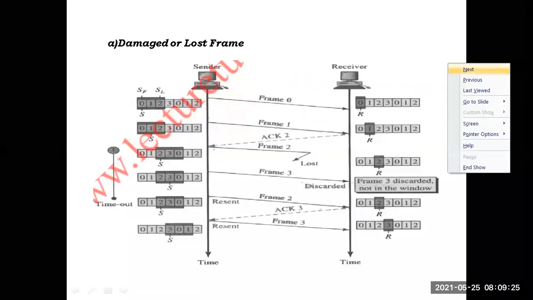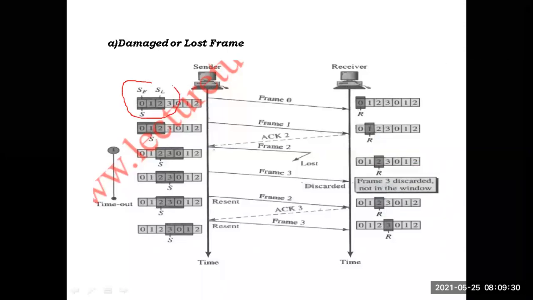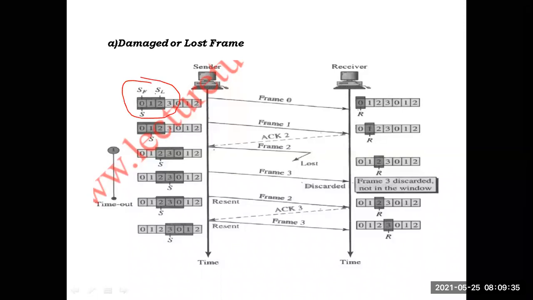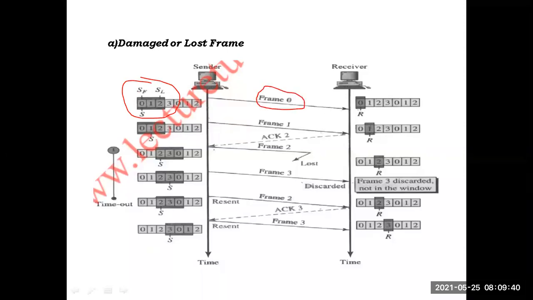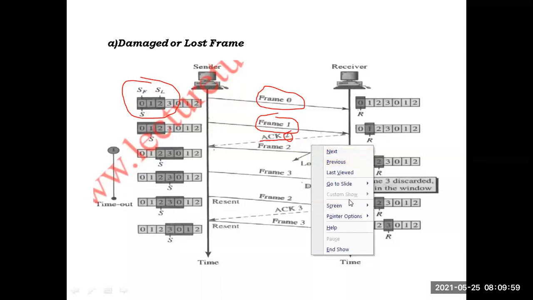Here the sender window size is 3. That means at a time the sender can send a maximum of 3 frames. Clear? So the sender first sent frame 0. Without waiting for the acknowledgement of frame 0, he sent frame 1 also. After that, the receiver gave acknowledgement ACK2. Here ACK2 indicates all the previous frames are received successfully. Now I want frame 2. It is requesting frame 2.